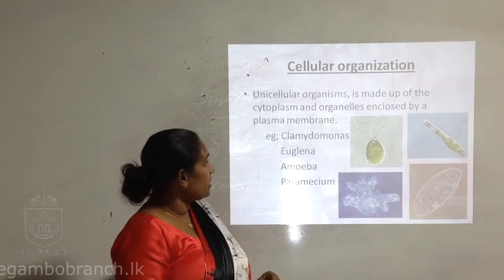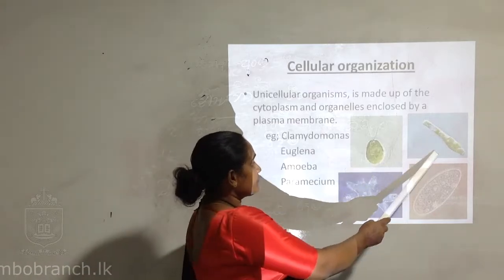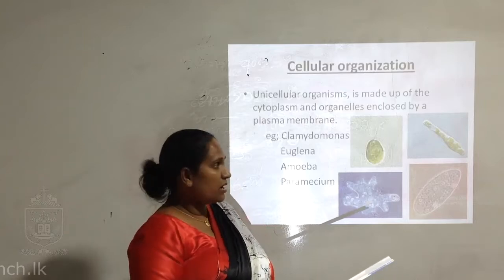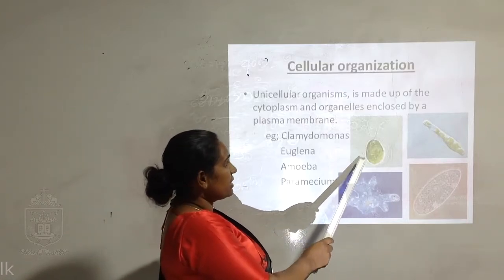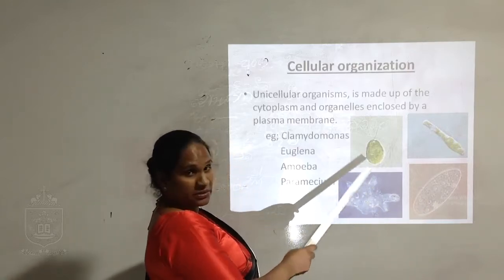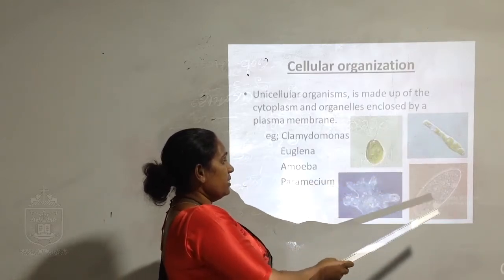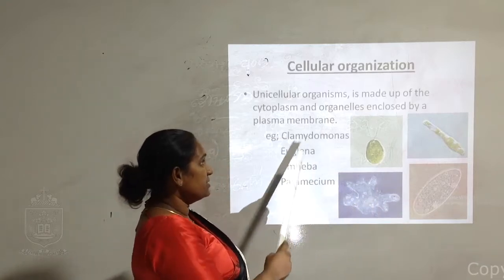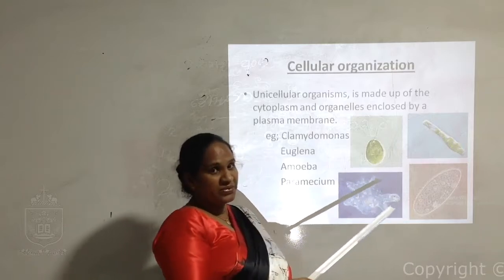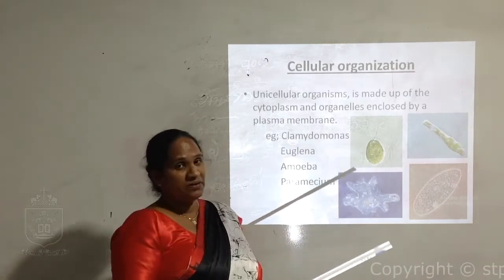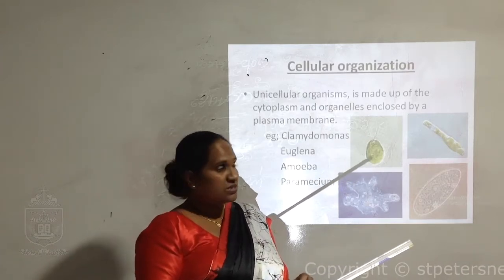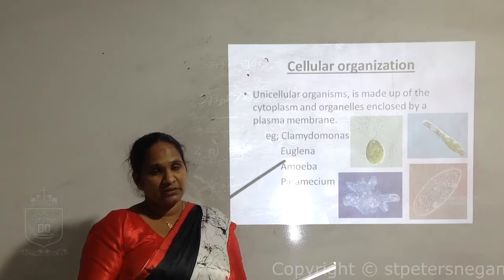Right here you can see there are 4 pictures. All these pictures show some microorganisms: Chlamydomonas, Euglena, Paramecium and amoeba. These organisms have only one cell in their body. They are called unicellular organisms.